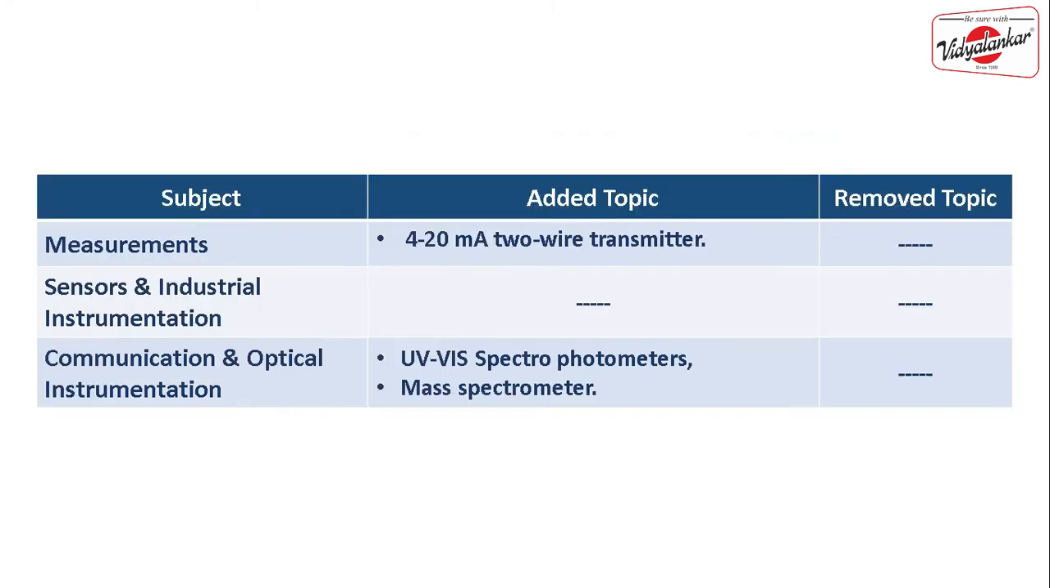The next topic that we have in our syllabus is called measurement. Now this measurement topic has one topic added into it, that is the 4 to 20 milliamp two-wire transmitter. This topic which is added into the measurement is basically linked with the sensors and industrial instrumentation subject. The reason is that in sensors and industrial instrumentation we study various sensors such as RTD, thermocouple, pressure sensor, flow sensor, something like that.